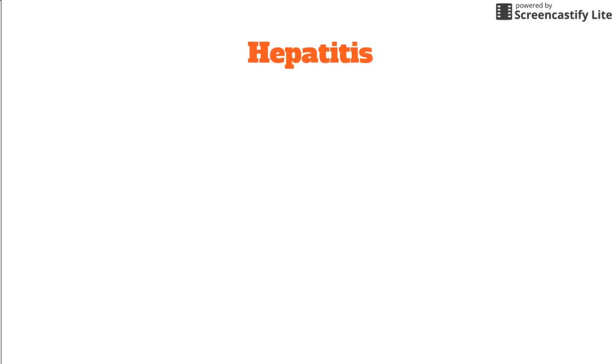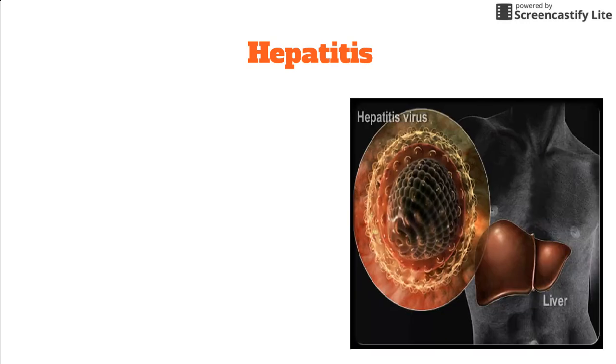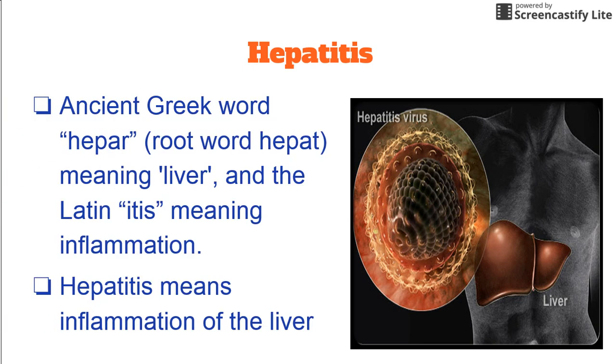Our liver is the largest organ inside our body. It helps our body to digest food, store energy, and remove poisons. Hepatitis is an inflammation of the liver. It's a disease of the liver characterized by the presence of inflammatory cells in the tissue of the organ.